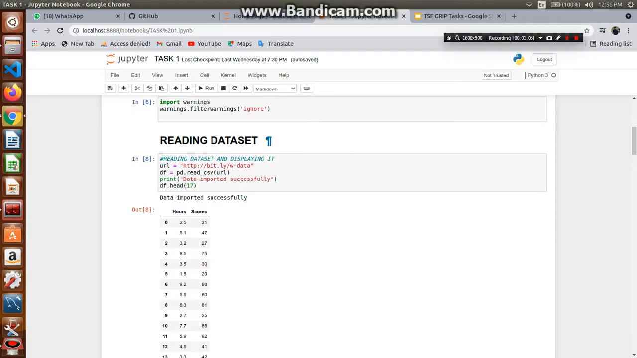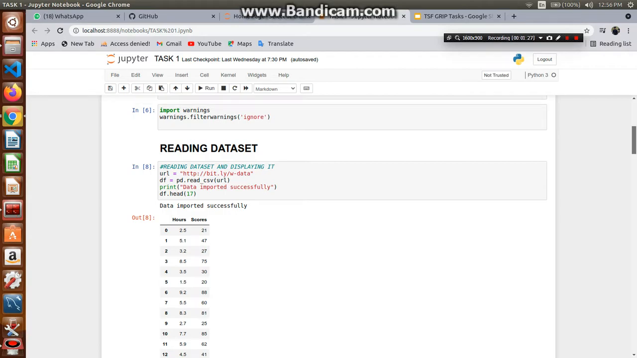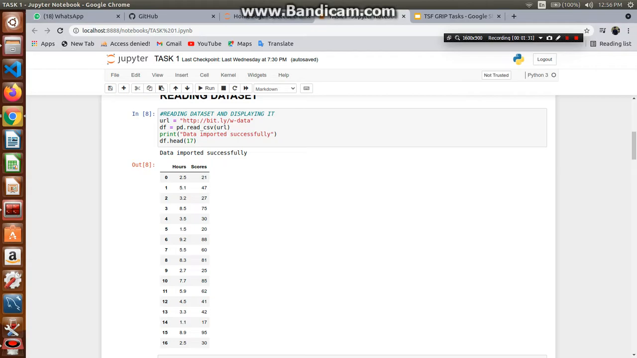After that we'll first read the data. You can directly read the data from your computer by downloading it. I have used the link. You can directly use the data as well using pd.read_csv. And when the reading is complete, we'll print "data imported successfully", and we'll print the head. When we use the dot head function, we get the data set head. I've used 17. If you use 5, you'll get only 5 values, and I've used 17, so all the values have been shown over here.